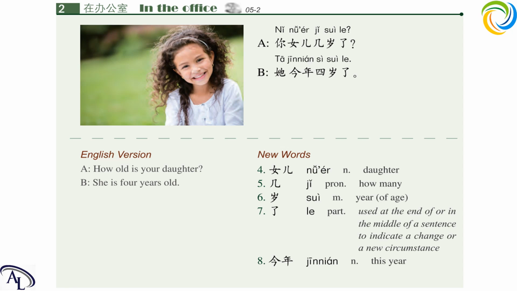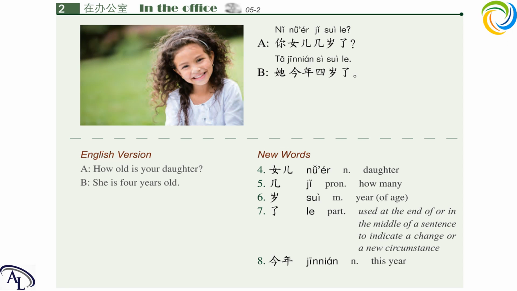The last one is 了。It is a neutral tone. Please, we need to read this soft and quick, okay? Neutral tone. 了, 了, 了。It is a particle. It is always used at the end of a sentence or in the middle of the sentence to indicate a change or a new circumstance. Change or new circumstance. Okay, 了, and we will see it in the text.